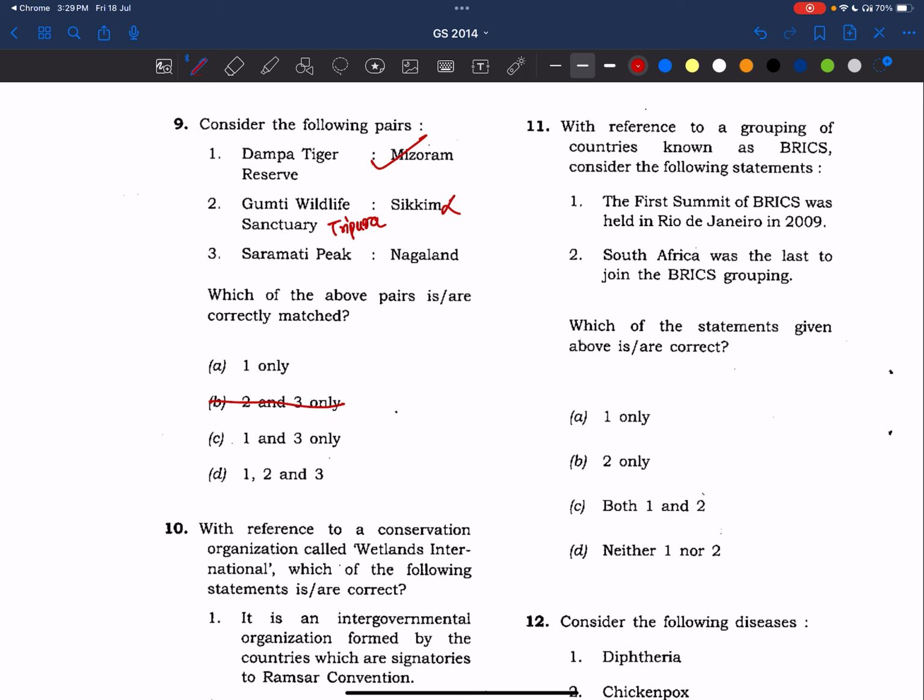Right? So 2 is wrong. Saramati Peak, Nagaland. Yes, it is in Nagaland only. Answer is 1 and 3. Since these are factual questions, I am not explaining it here.